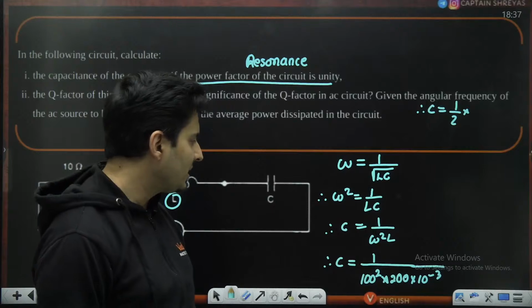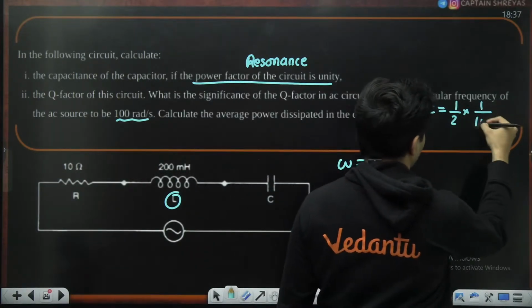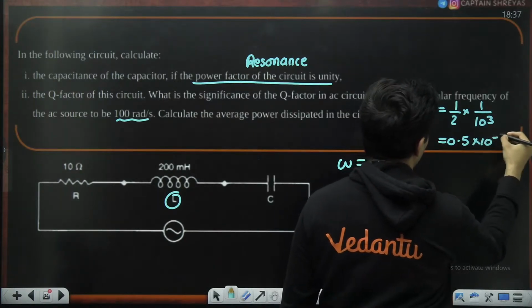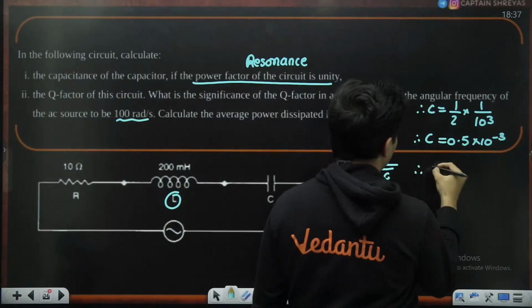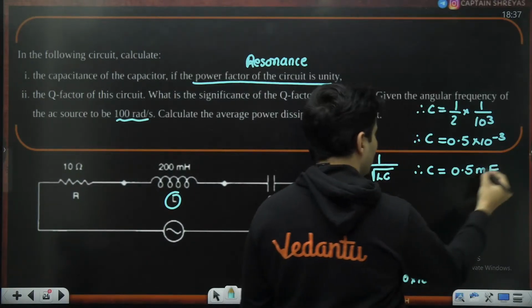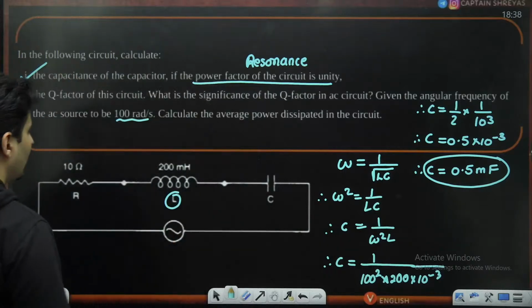This will make it 10 to the power 6. Minus 3 will make it 10 to the power 3 again. So by 10 to the power 3, this is 0.5 into 10 to the power minus 3 capacitance. Therefore, capacitance is 0.5 millifarad. So this is the first answer which we have got for this particular question.